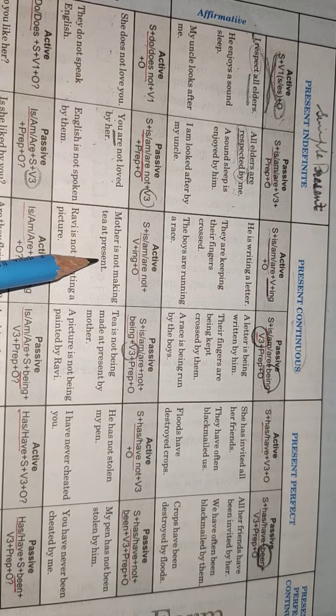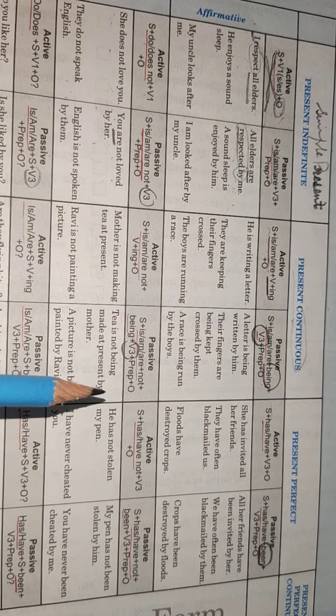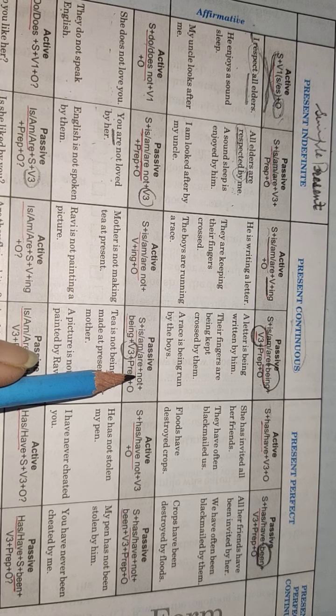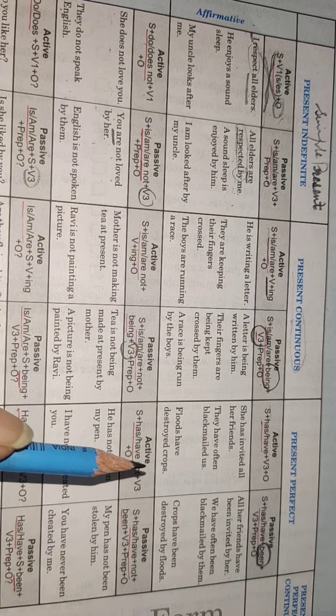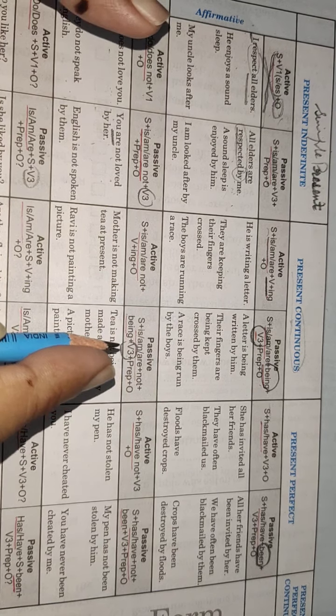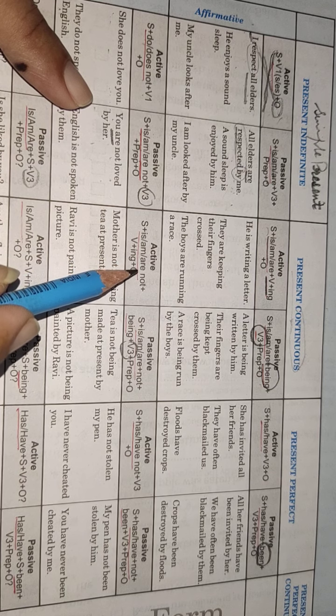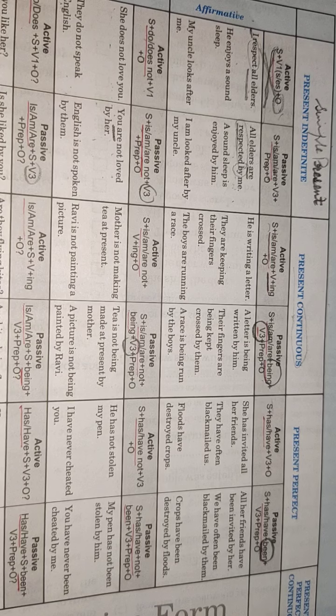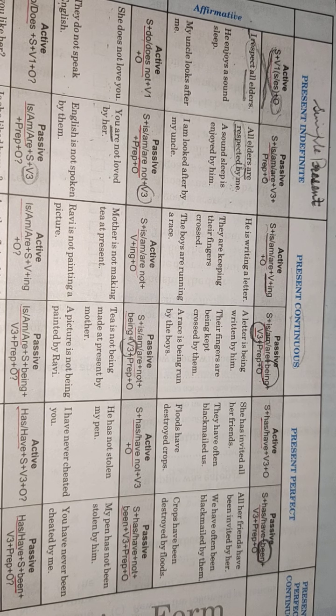In continuous tense, again the structure will be the same, only not has to be added, but the correct place of not is very important. Remember that you will place not only with the verb where you can contract or make it short. For example, is not can be isn't, am not is ain't, are not is aren't, has not is hasn't, have not is haven't. So not will be placed with the helping verb, where it can be contracted.